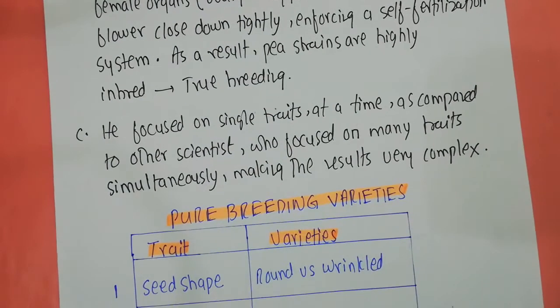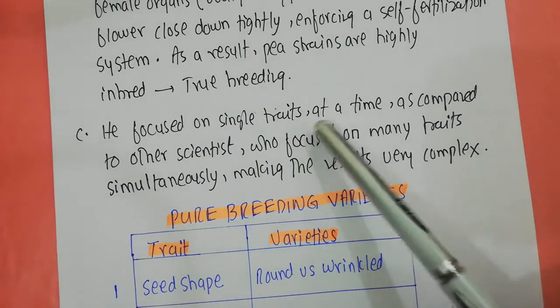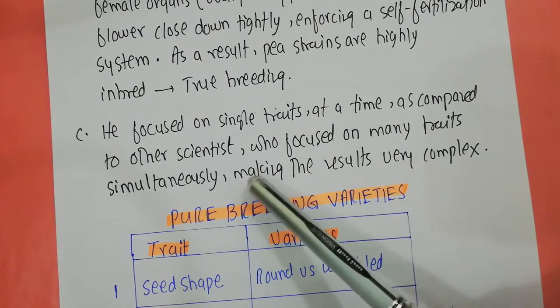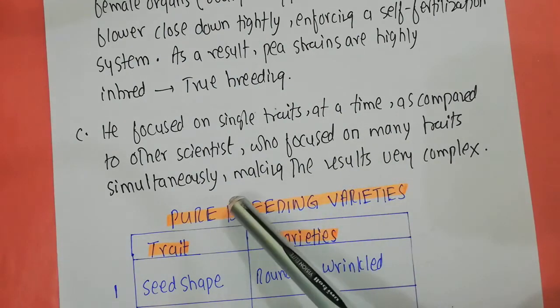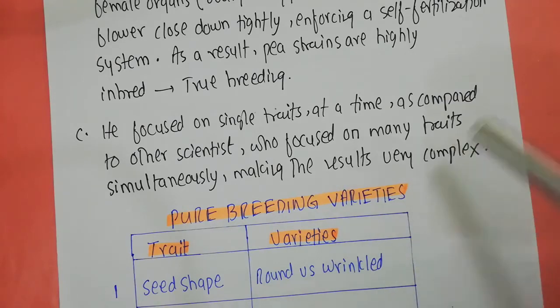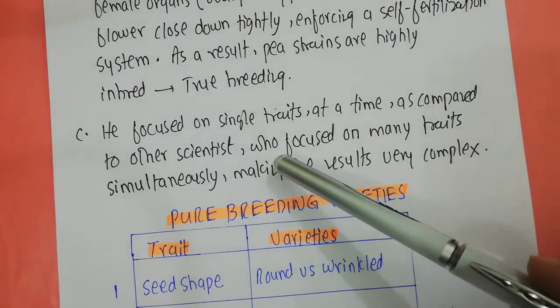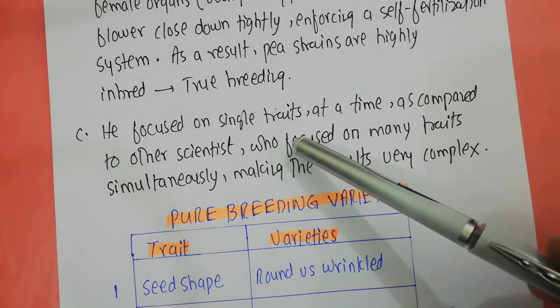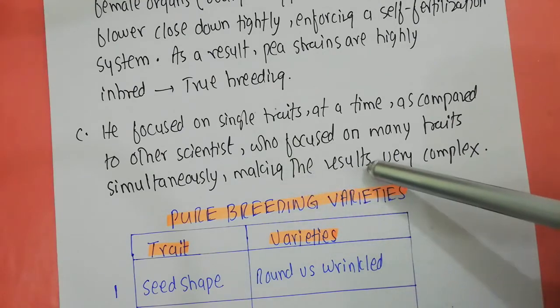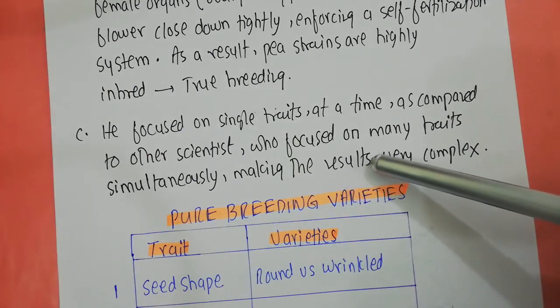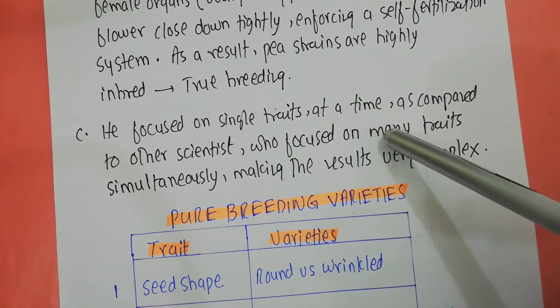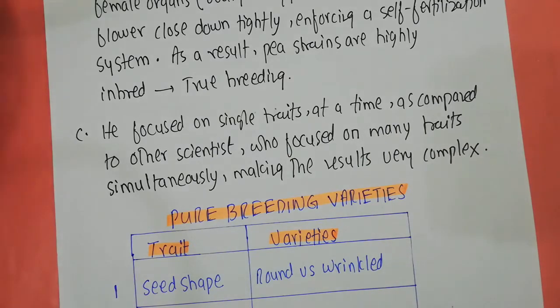But the most important thing of his success was that he focused on single traits at a time, as compared to the other scientists who focused on many traits simultaneously, making the results very complex. If you are focusing on a single trait, you can deduce your result very easily. But if you are focusing on multiple traits at a time, which many scientists did at that particular time, the result will be very complex and you will not be able to reach anywhere. So this was the most important point which led to the success of Mendel.